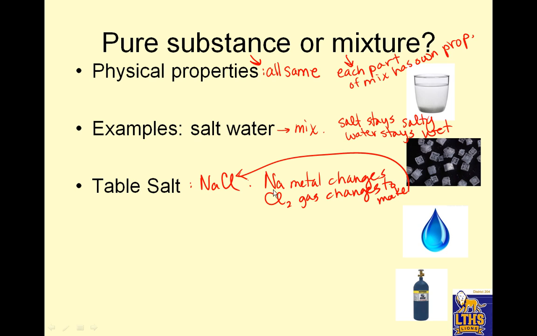Sodium chloride's a white solid. Sodium's a shiny metal. Sodium chloride's a white solid. So the properties of the two elements that combine make new properties. Table salt has its own props, okay, that are different than its elements.